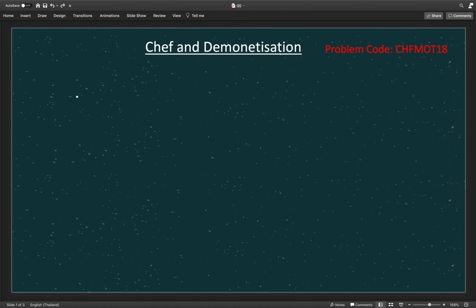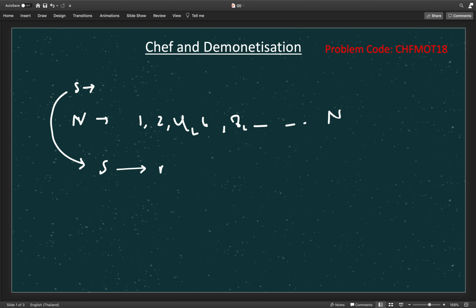So, let us understand the problem. Here s is the amount we need to change and n is the maximum coin of even value we can form. If n is this, then we can form 1 for the odd case, then 2, 4, 6, 8 and so on till n, and n is given even. So we have this set of coins up to n, and we need to form s, changing s with the minimum number of coins.